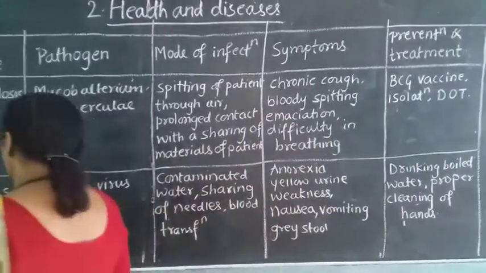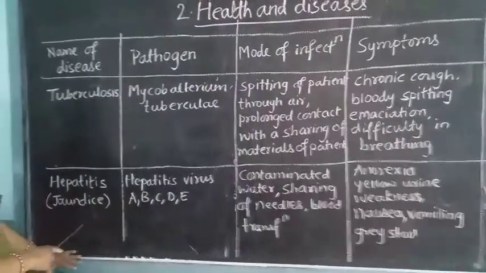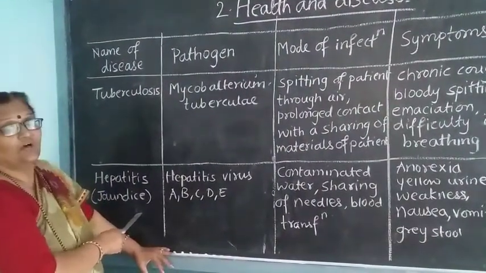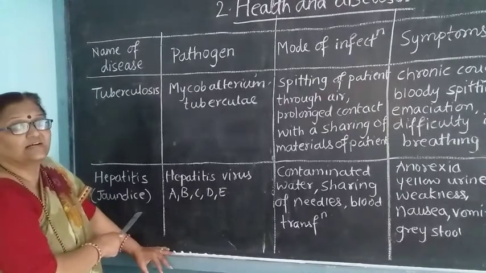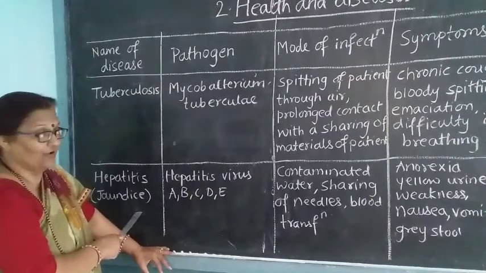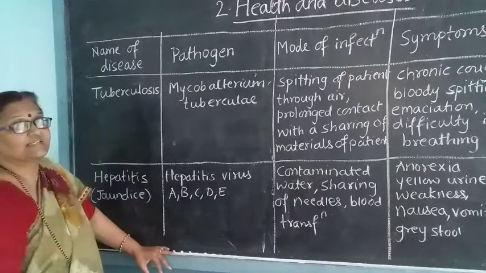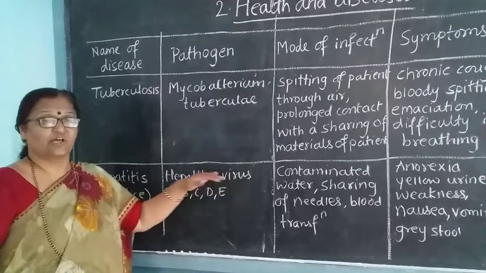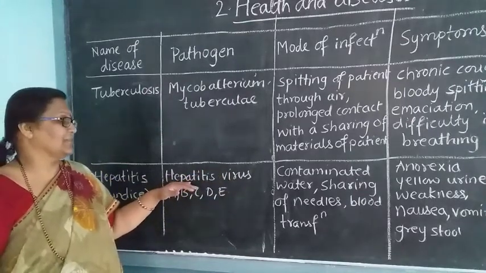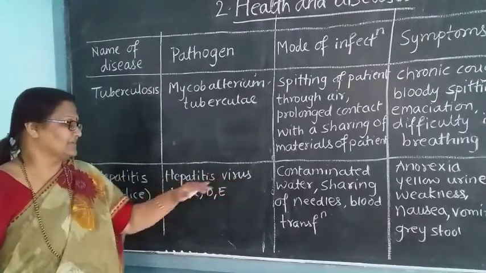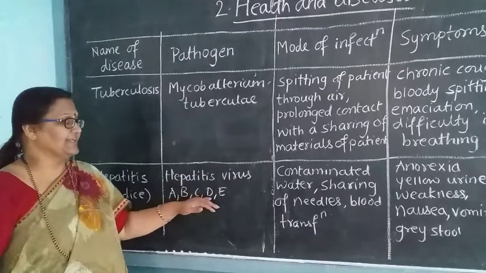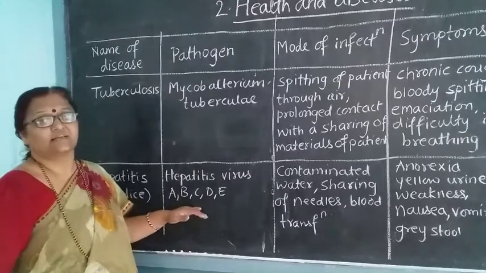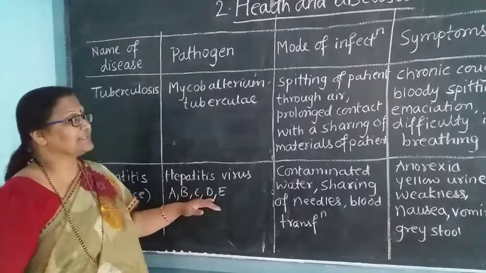The next is hepatitis, which is also called jaundice. This type of disease is also fatal for us. So from which virus do you get this disease? That is the hepatitis virus, which is A, B, C, D and E. These are the pathogens which cause the different types of the disease.